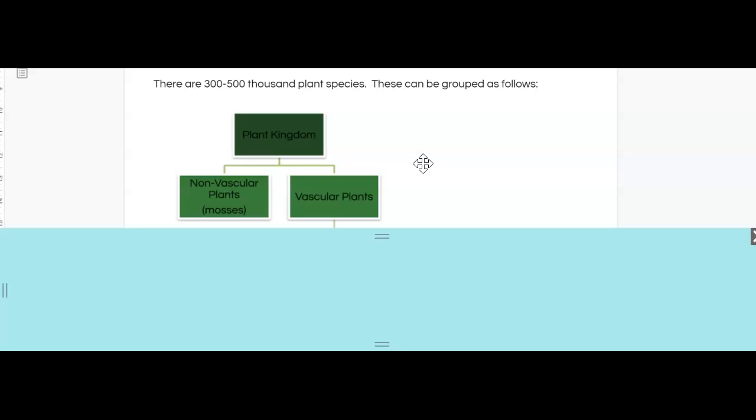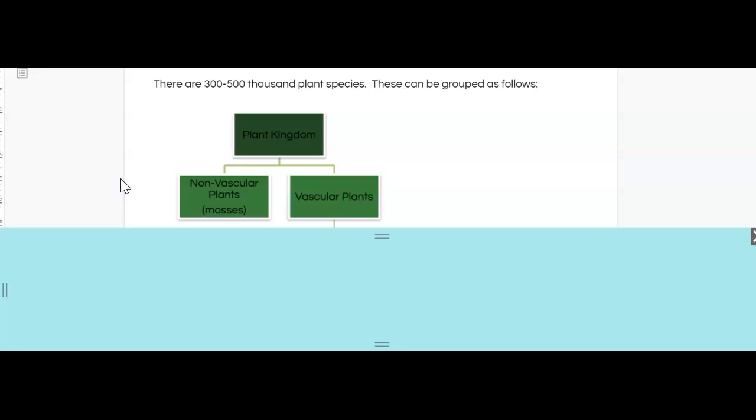So what distinguishes a non-vascular plant from a vascular plant is the presence of some sort of a vascular system, okay? And the classic example of a non-vascular plant is the moss. You're going to be exploring a little bit about the differences between non-vascular plants and some of our vascular plants today. And if we think about mosses, just to get the ideas flowing, mosses are typically very low to the ground.